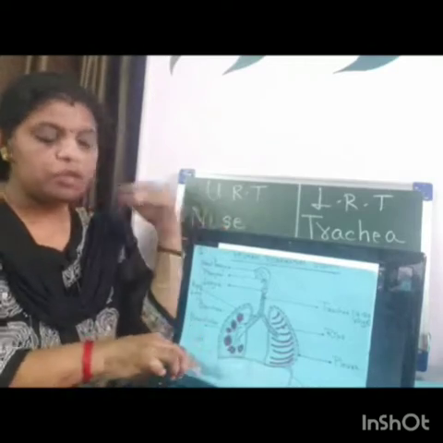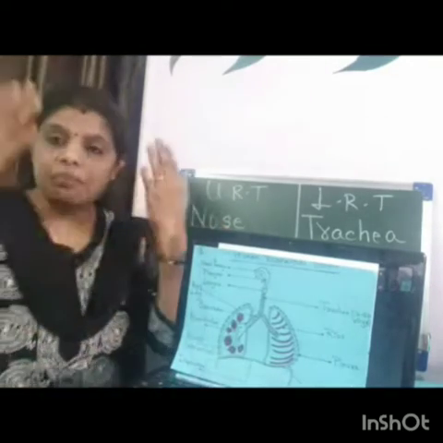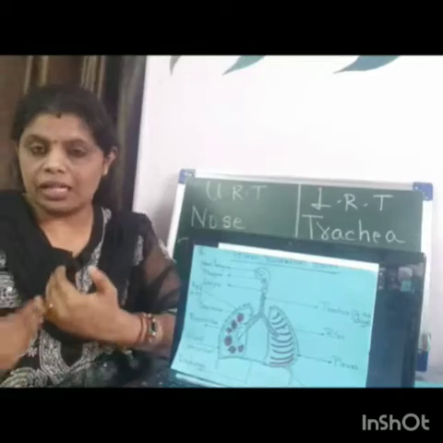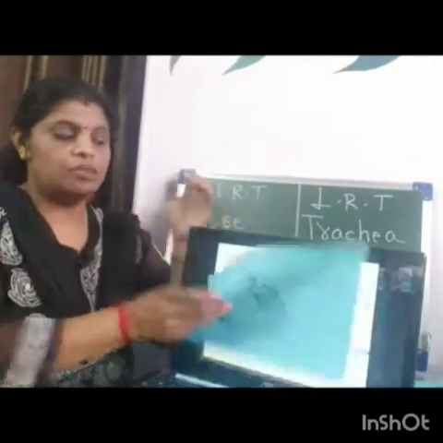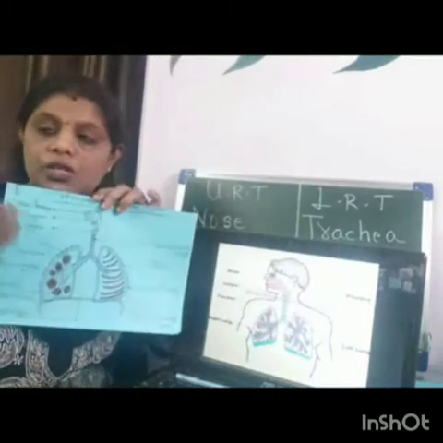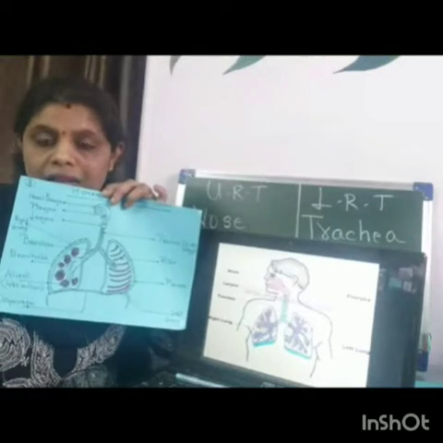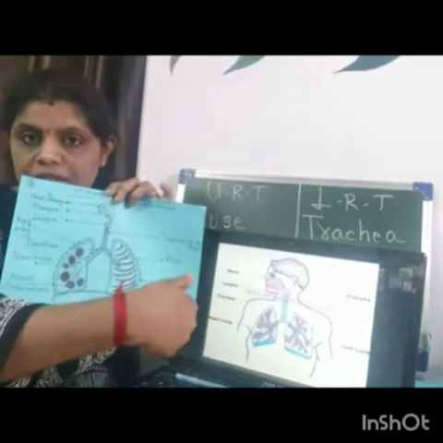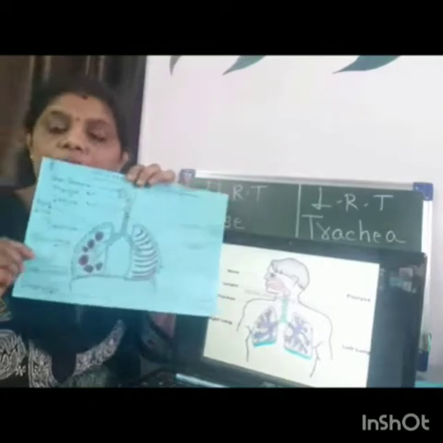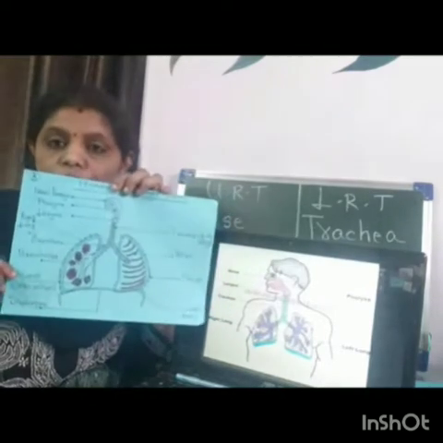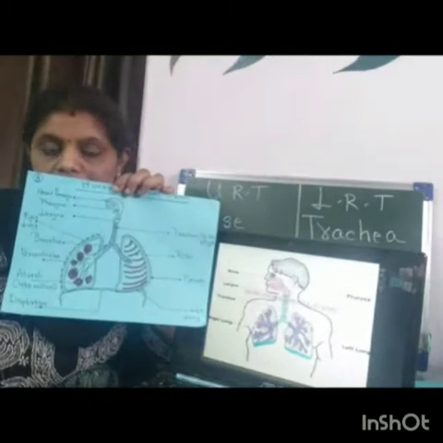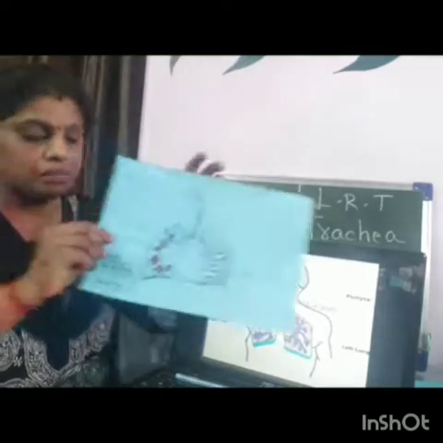Whenever you draw a particular diagram, you should imagine yourself in front of the diagram. So this becomes the right side and this becomes the left side. When you label, you have to imagine your body in front of that diagram.